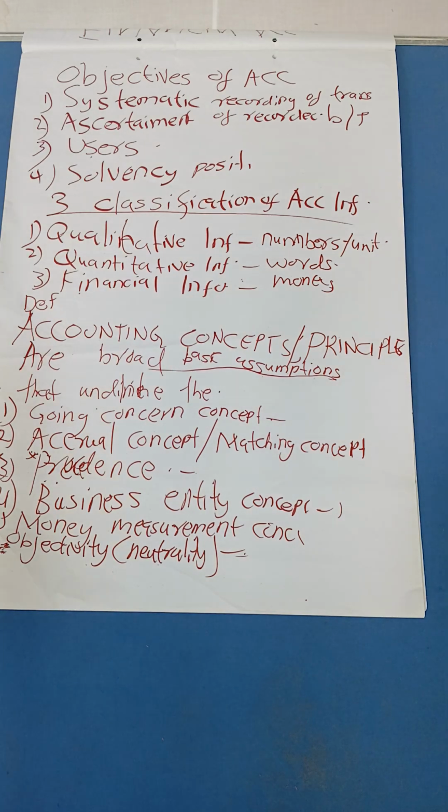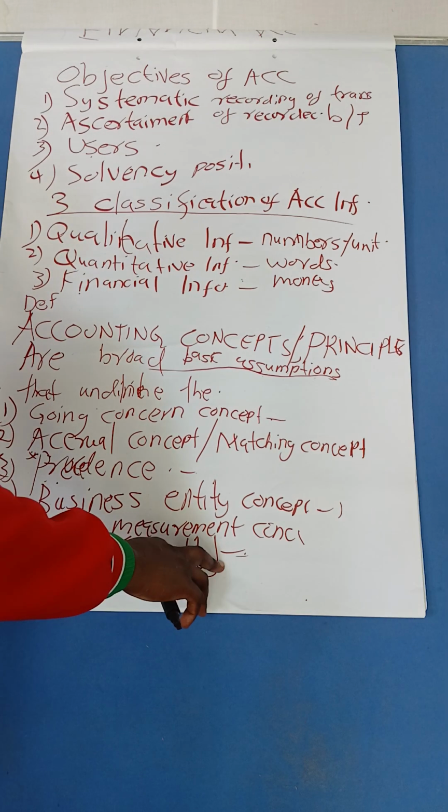Remember this information you are giving to the users, they are going to use it in making decisions. So you must give good information that is fair and gives the true picture of the business. So don't just crunch numbers here.